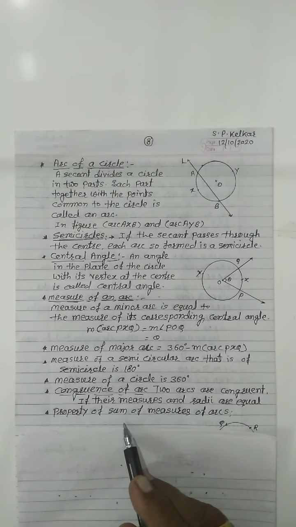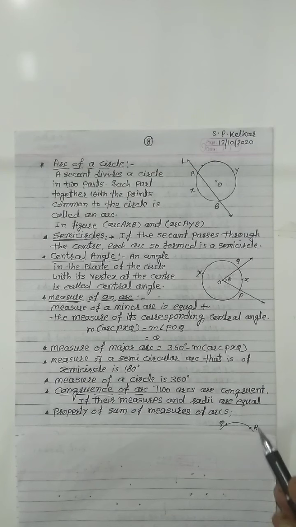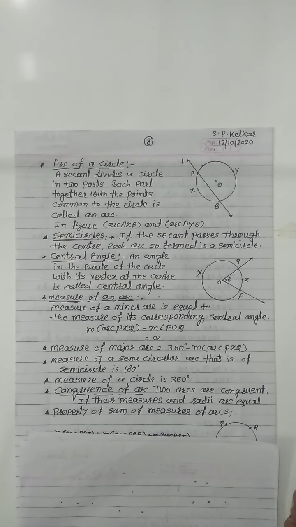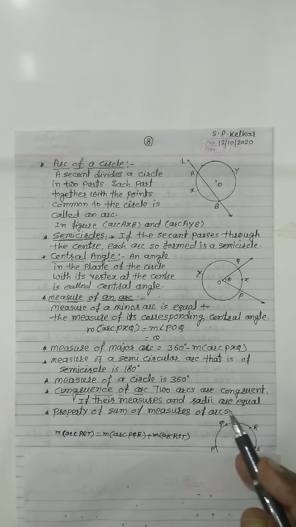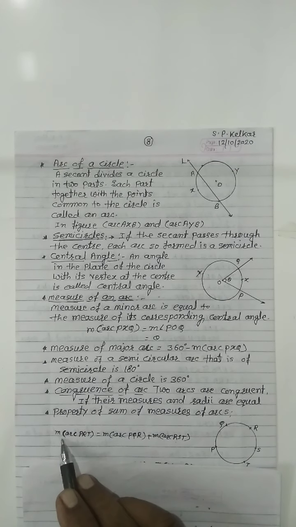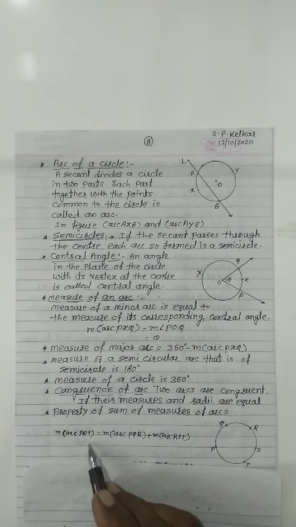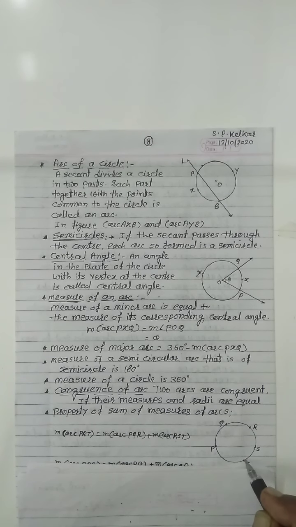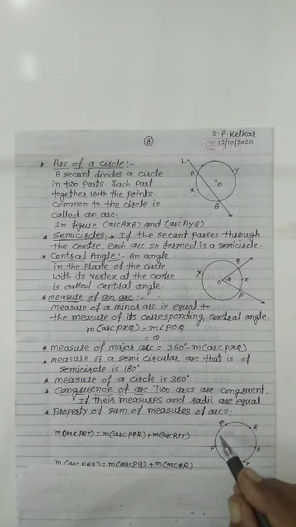Then, property of sum of the measure of arcs. Property of sum of measure of arcs, that is, as we take the angle addition property, in the same way the arc addition property is here. Now see the measure of arc PRT. See this arc PRT which starts from P, goes through R up to T. These P and T are the end points.